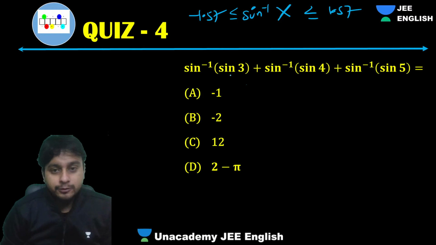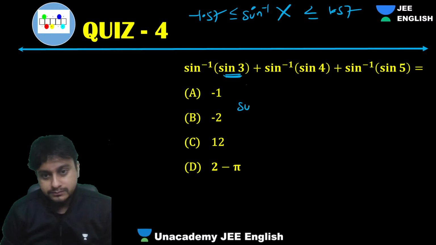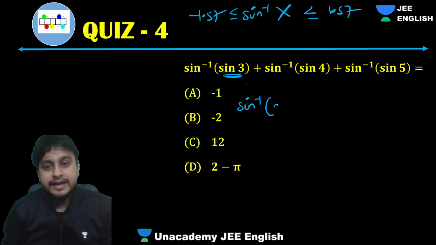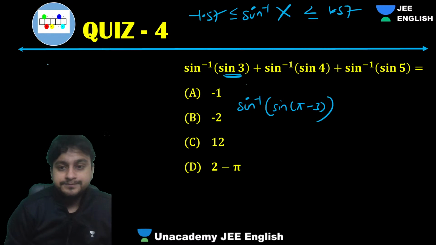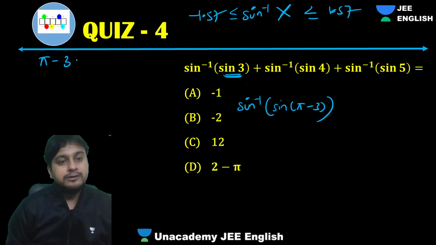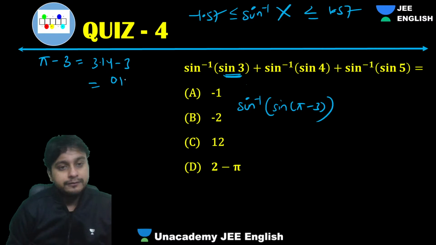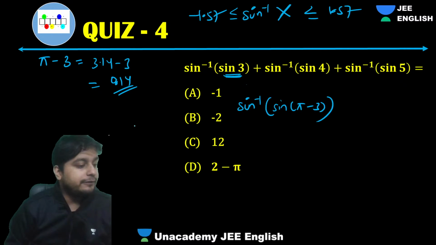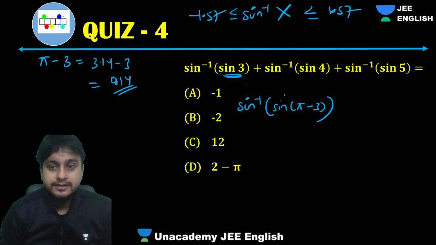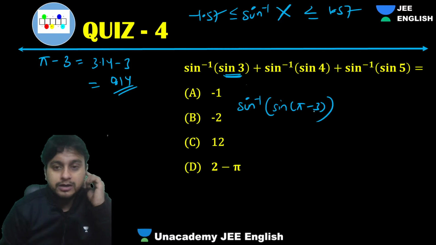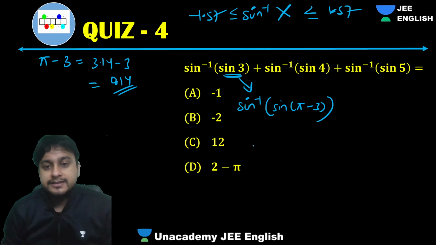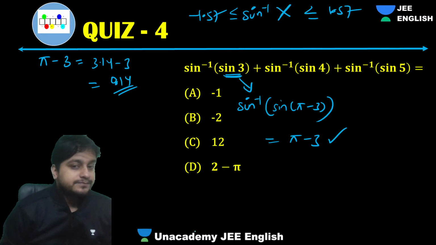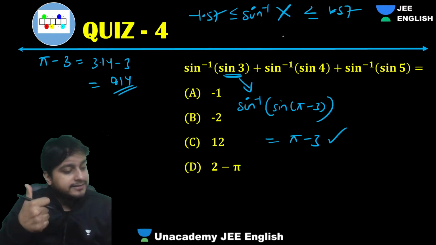What we'll do, guys, is try to manipulate inside, right? Can I write sine inverse sine 3 as sine inverse sine of pi minus 3? Why did I write it? Because we know that pi minus 3 is 3.14 minus 3, which is nothing but 0.14, which is the favorite region of sine inverse. So this will be correct. So this will become pi minus 3 after they cancel. Understood? Which is correct, which is in the region. So that is a thumbs up.